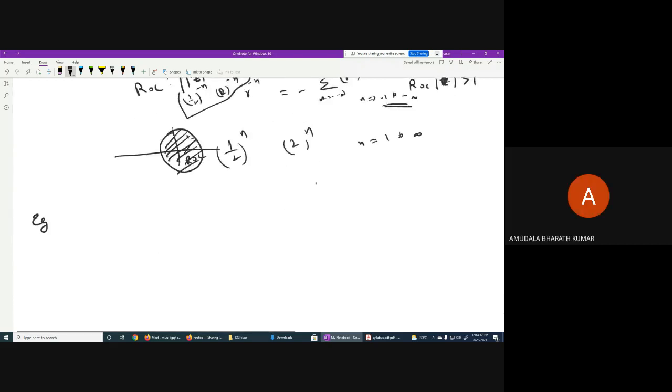Now third example. x of n is equal to a power n u of n. Now I want you to tell me the X of z as well as the ROC. Do it fast. a power n u of n, where a is greater than 1. I'm telling, or it could be a in anything. Yes, a is greater than 1 is right. What is X of z and its ROC? Do it fast.